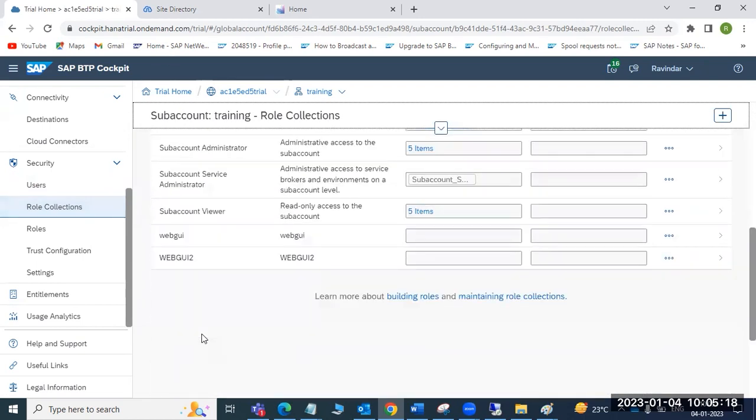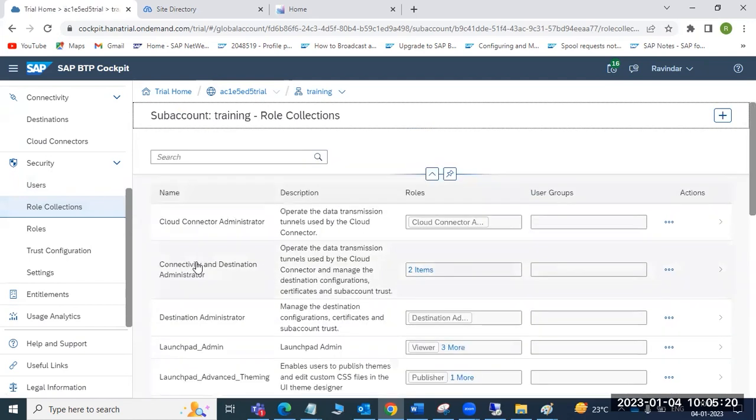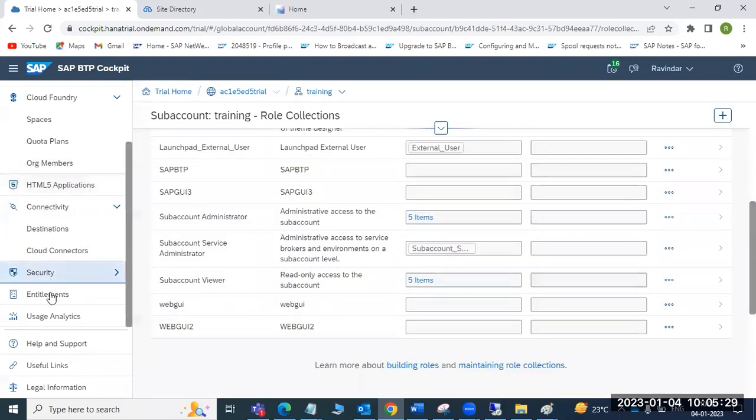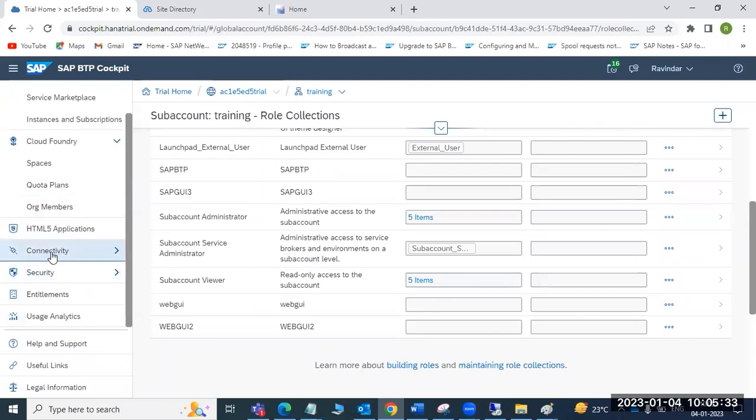This is role collection. Standard role collections are there. Can we create a customized role collection also? Yes, we can do that. Custom roles also we can create. Everything is possible under the security tab. And this is the integration connectivity, kind of like the SM59 transaction code at SAP level. This is the SU01 PFCG transaction code.